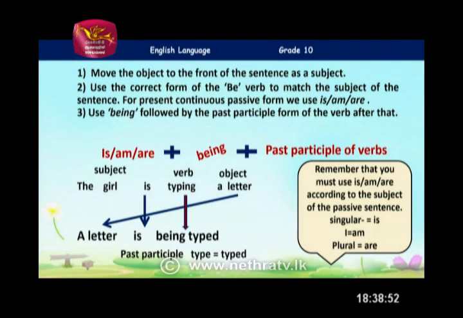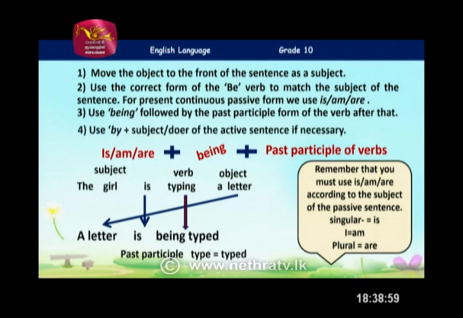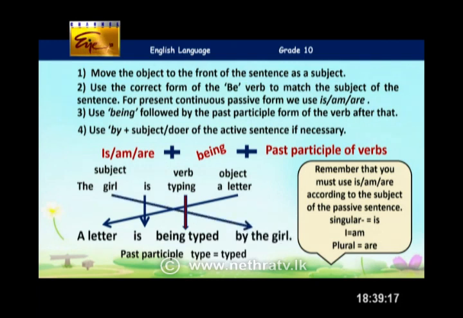We can simply put a full stop there. Or if you want to highlight who's doing this, we can simply say by the girl. But remember, when you are talking about the doer, you have to use the preposition by before that. If it is necessary, you can use by plus the subject or the doer of the active sentence in the passive voice. So the girl is typing a letter, active voice. When you turn that into passive form, it becomes a letter is being typed by the girl.